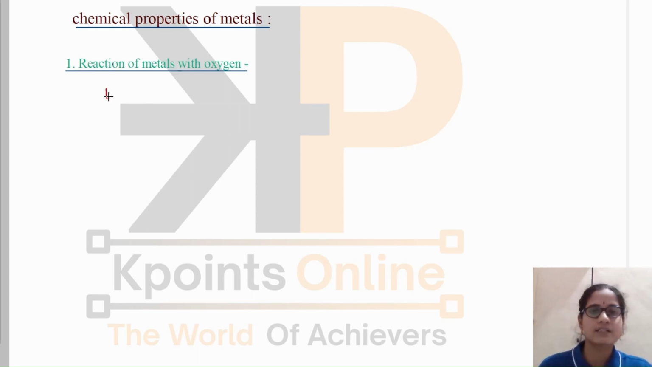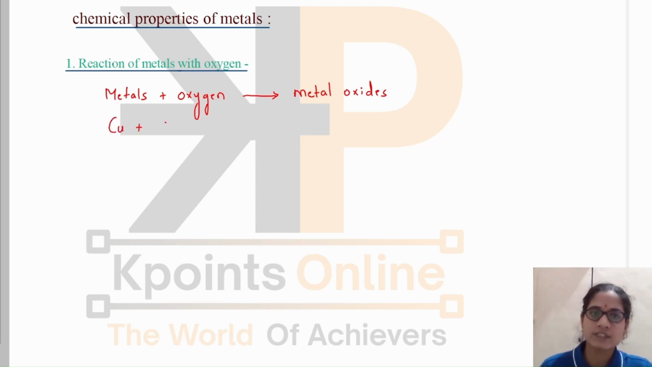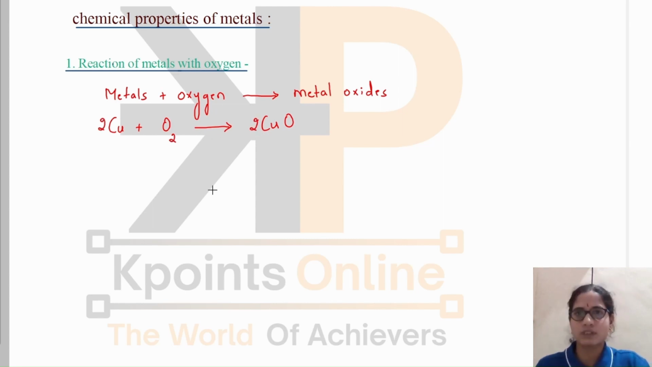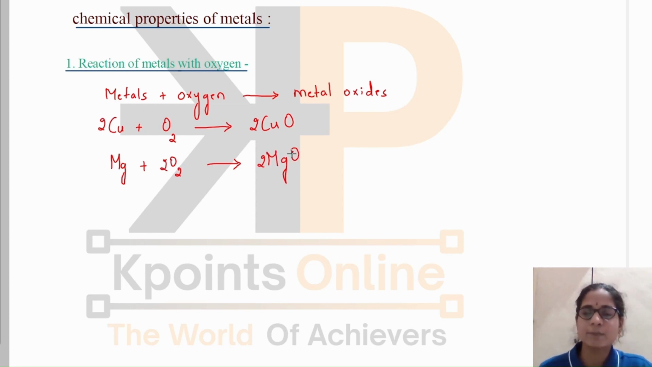What happens? Metals react with oxygen to form metal oxide. You can see many examples also. Copper reacts with oxygen to form black copper oxide. Yes, this is copper oxide, an oxide of the metal copper. Then magnesium also burns in the presence of oxygen to form magnesium oxide. So we can say that metals react with oxygen to form metal oxides. When copper is burnt in the presence of oxygen, it forms copper oxide, and magnesium burns with a dazzling flame, reacting with oxygen to form magnesium oxide.